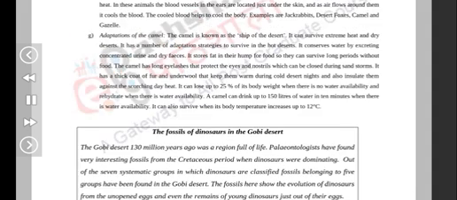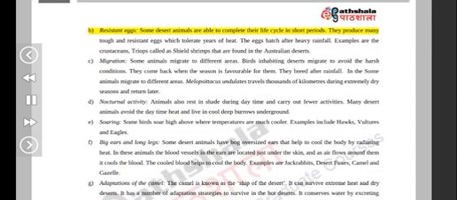Resistant eggs. Some desert animals are able to complete their life cycle in short periods. They produce many tough and resistant eggs which tolerate years of heat. The eggs hatch after heavy rainfall. Examples are the crustaceans, triops, called shield shrimps, that are found in the Australian deserts.